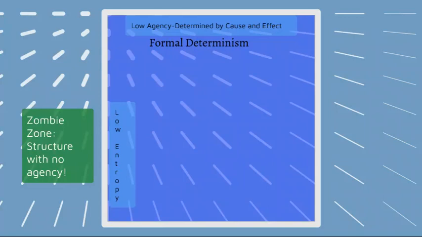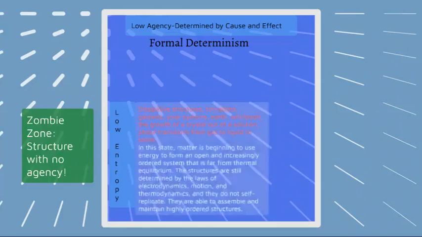If you think of a zombie as a human being or a body with no brain or no ability to think, that's sort of what I think of when I think of dissipative structures or things that are in this quadrant. Large structure, they don't have to be large, but they can be large, with structure but really no agency, no ability to counter the laws of physics or cause and effect.